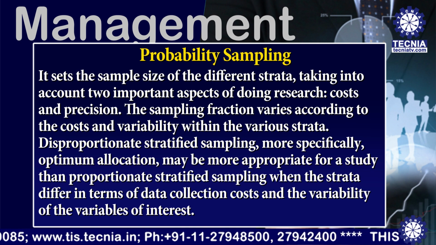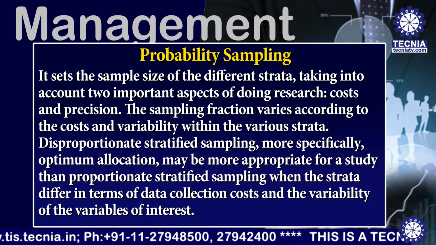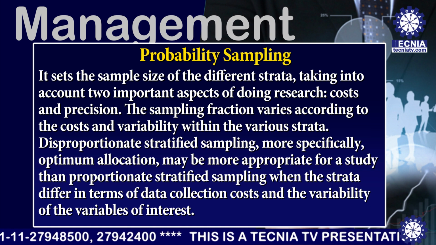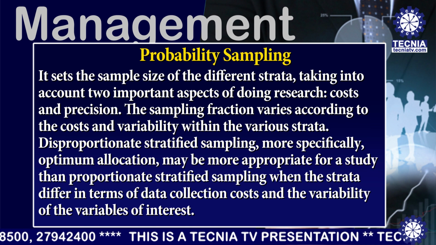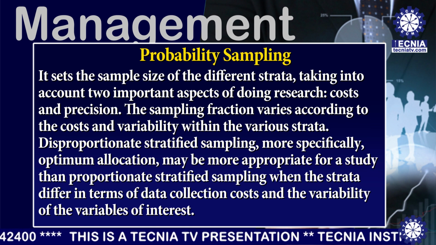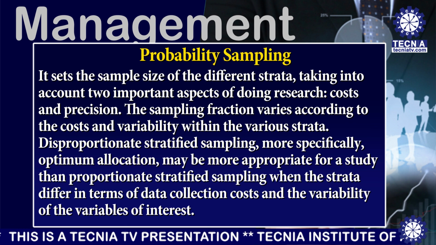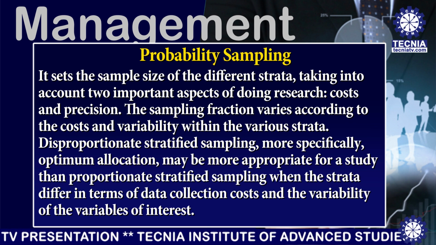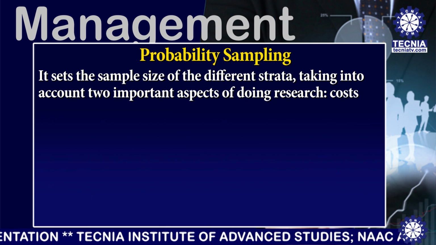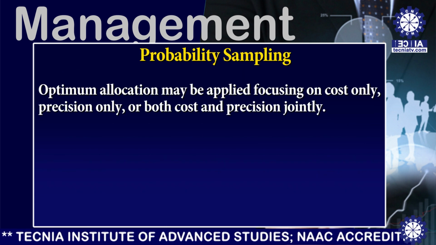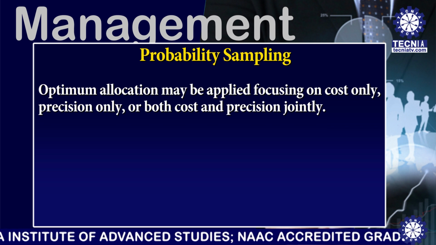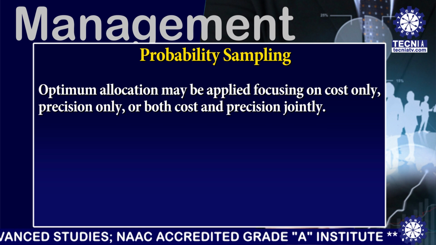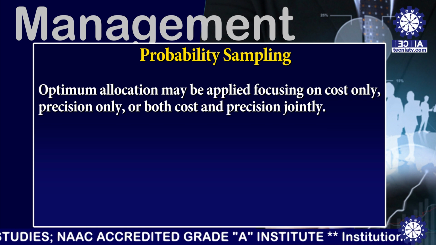Disproportionate stratified sampling, more specifically optimum allocation, may be more appropriate for a study than proportionate stratified sampling, when the strata differ in terms of data collection cost and variability of the variable of interest. Optimum allocation may be applied, focusing on cost only, precision only, or both cost and precision jointly.